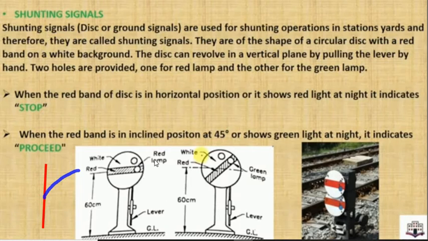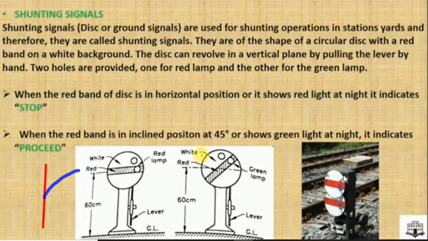In the image you can see that when the red band of the disc is in horizontal position, it shows a red light at night, and it indicates stop. In night time you cannot see this disc or its color, so the lamps in this disc indicate the color.